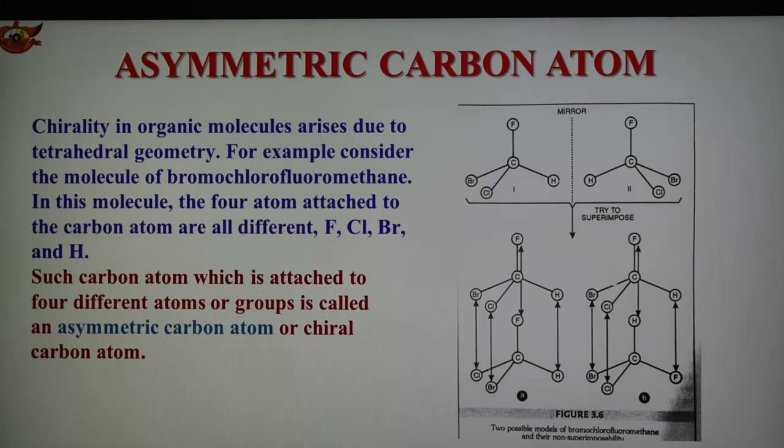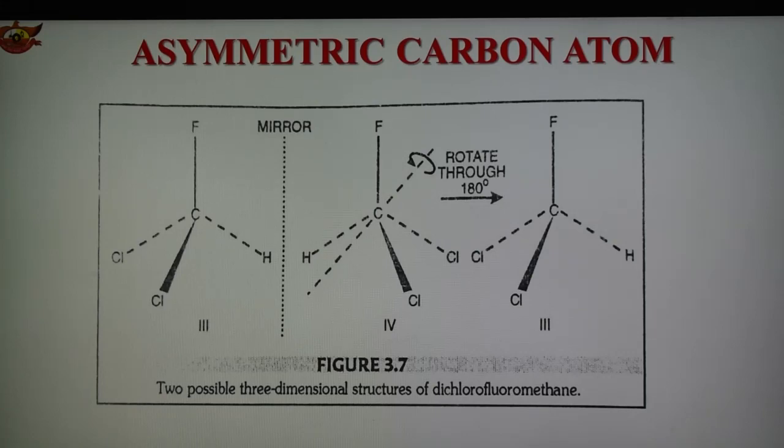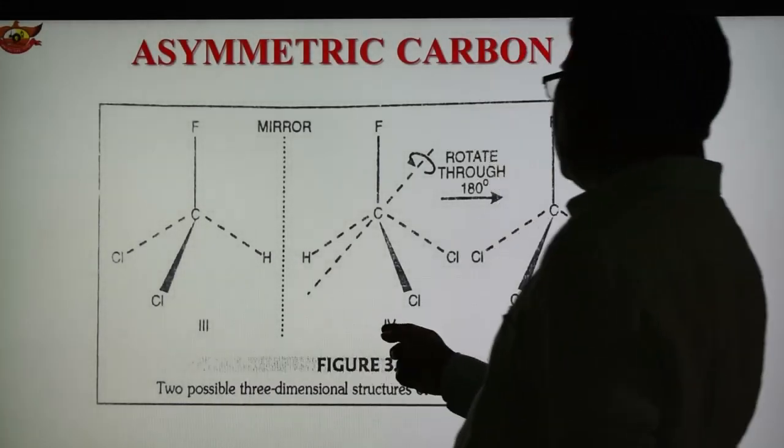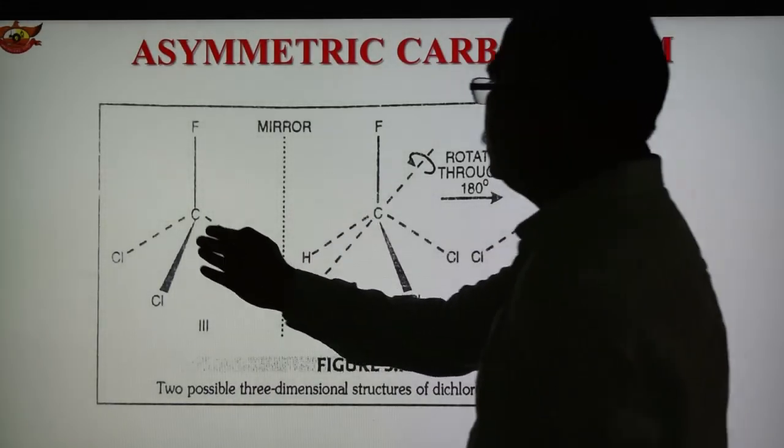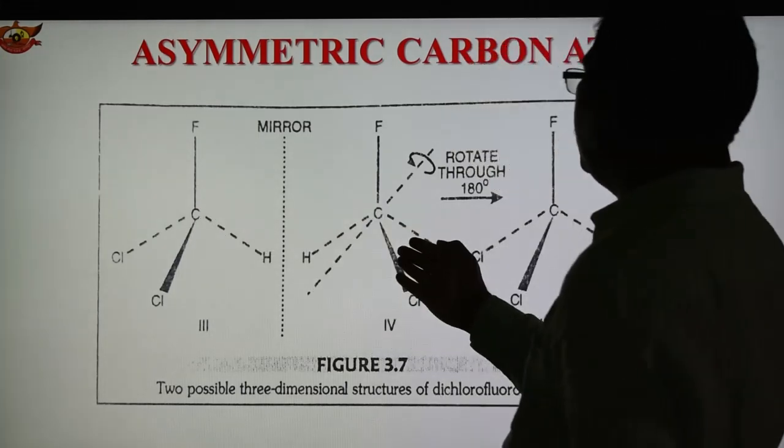For example, now we can consider another example shown in this figure, the molecule of dichlorofluoromethane. It is represented by the 3-dimensional structures 3 and 4. This is structure 3 and this is structure 4. The mirror image of this compound is shown here.